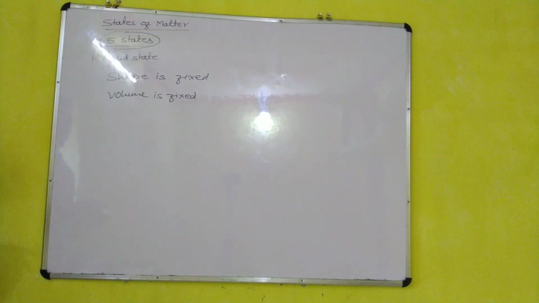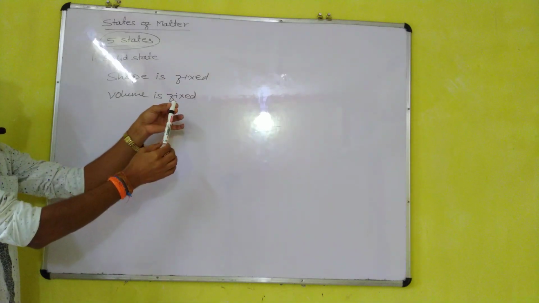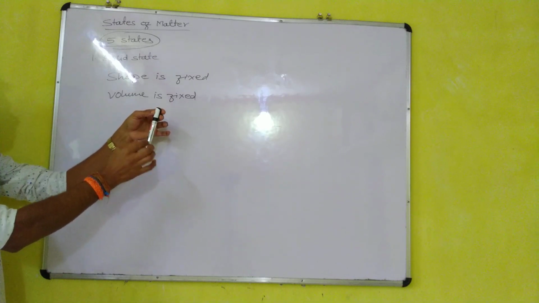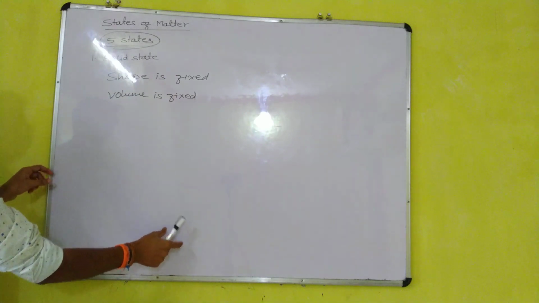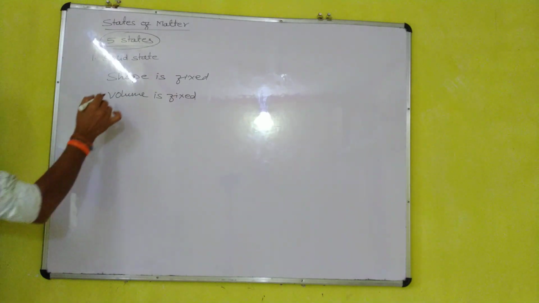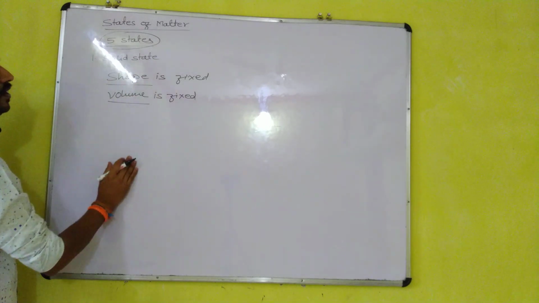Suppose this pen, this marker, its boundary is fixed. We cannot change its boundary, its shape or its volume. This whiteboard, it's the same, its volume is fixed. So it has definite shape, definite volume, definite boundaries.